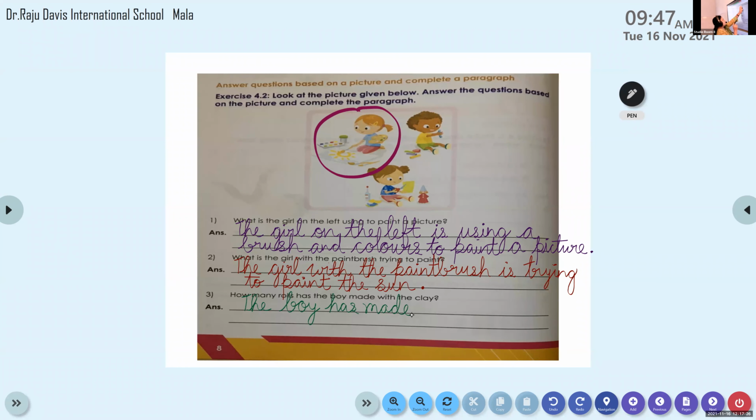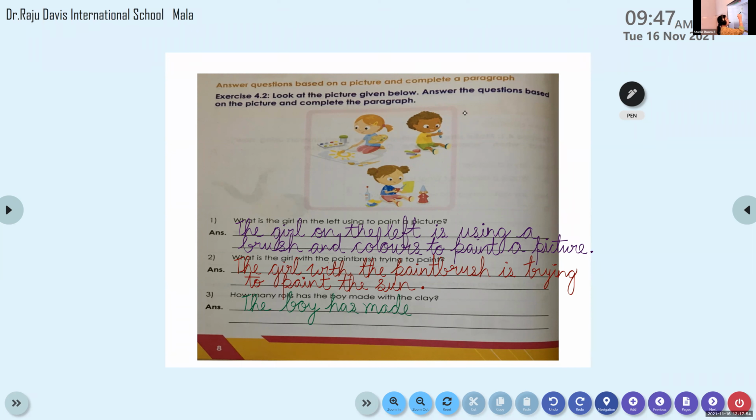Look at this picture. There is only one boy. How many rolls are there? Rolls. Five. Did you say five? Four, yes. Because the other one that is red in color or pink in color is a lump of clay. It's not a roll. So we need to count only the rolls.